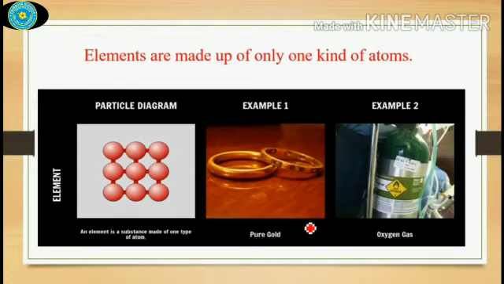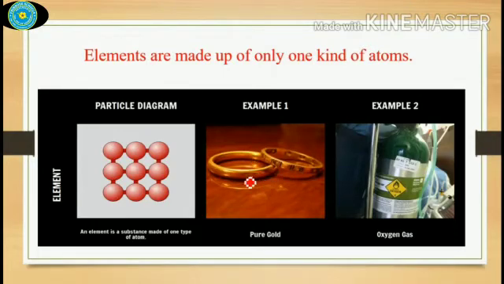Now, I'll show you some examples of elements. An element is a substance made up of one type of atom. As I said earlier, an element is made up of only one kind of atom. Here you can see all are in the same color, to show that they are made up of only one kind of atom.